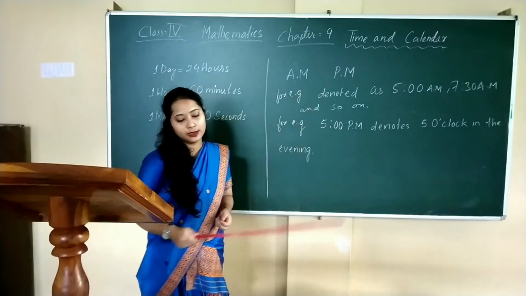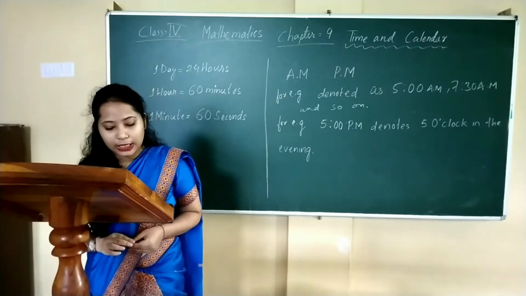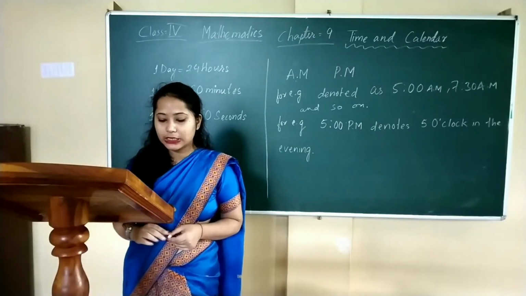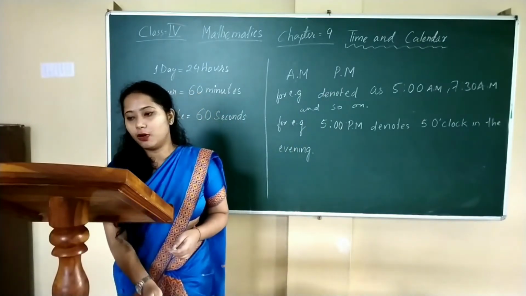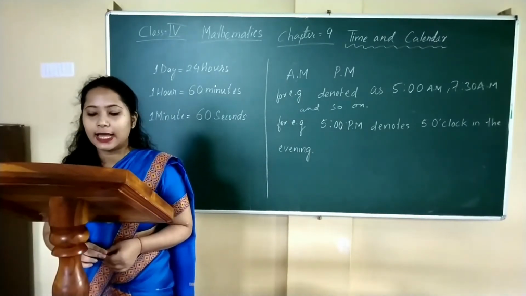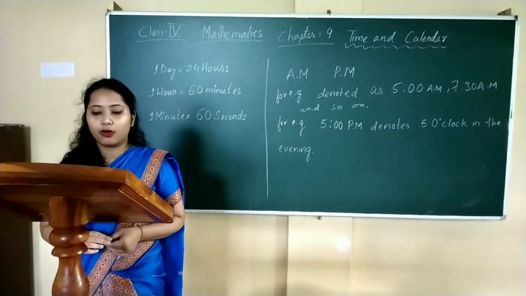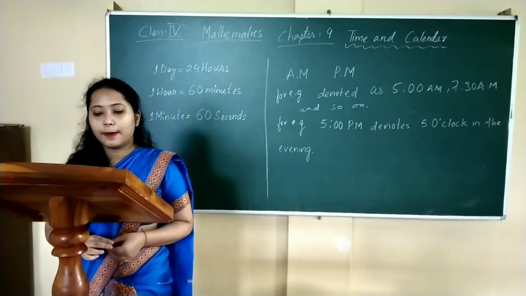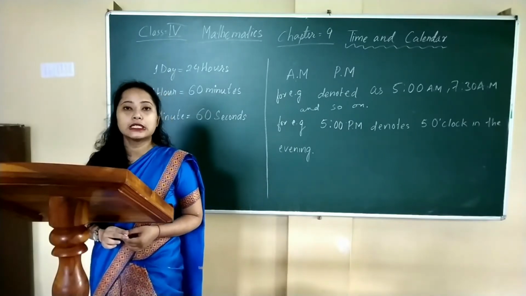Now, AM is the short form for a Latin word ante-meridian, that means before noon or midday, and PM is the short form of Latin word called post-meridian, that means after noon or midday. AM stands for the time from 12 midnight to 12 noon. PM stands for the time from 12 noon to 12 midnight.